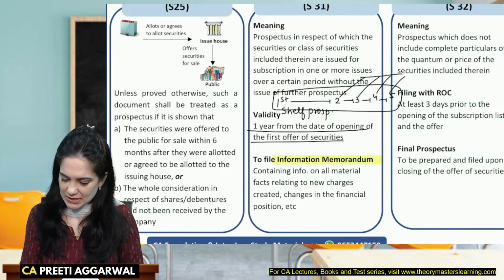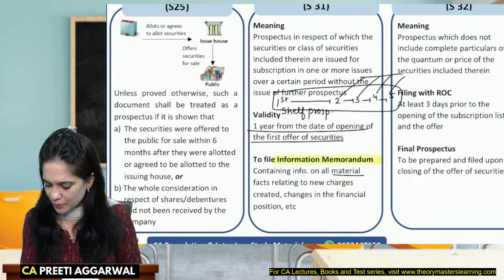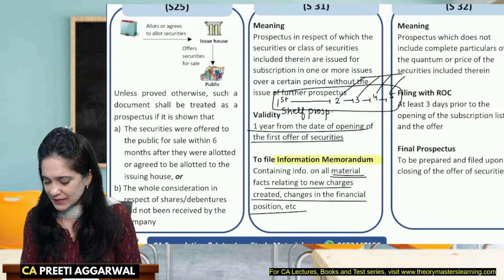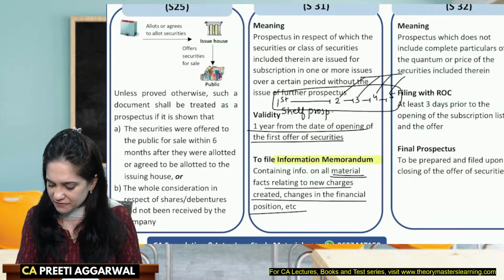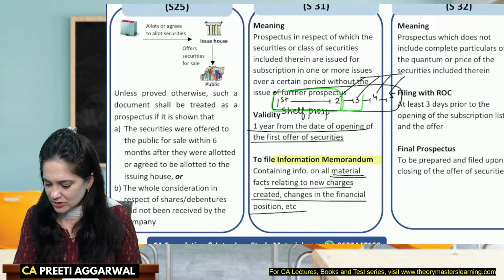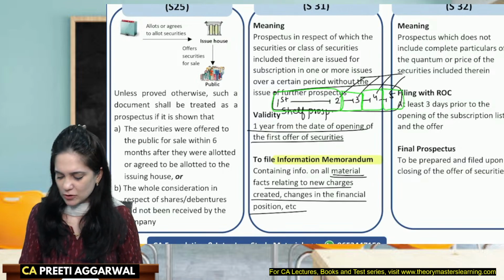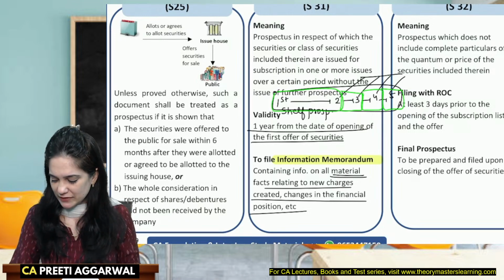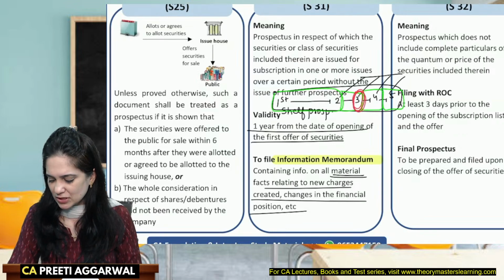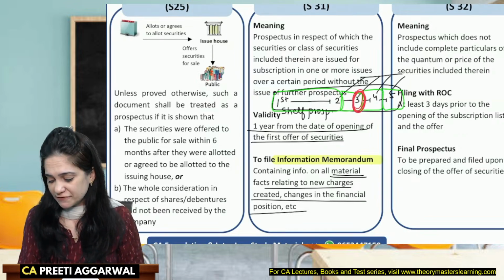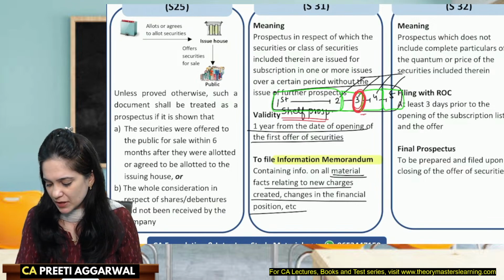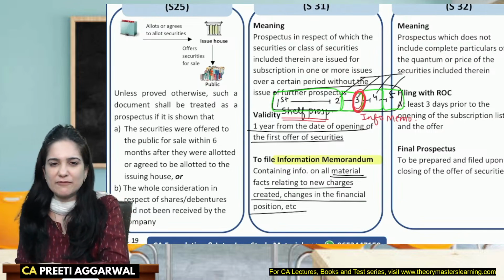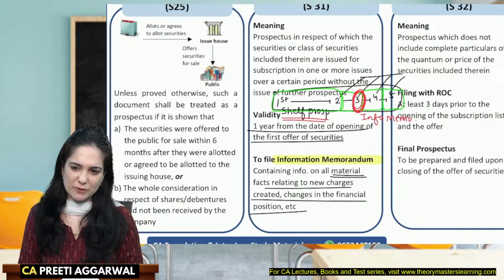Information memorandum is a document containing all the material. Material means important facts, changes relating to new charges created, changes in the financial position that have taken place between the first and second, second and third, third and fourth, fourth and fifth offer of securities. So if you are an investor and you want to invest, let's say at the third offer of securities, you will have to refer not only to the shelf prospectus but also the information memorandum. Or I can say that you need to refer not only to the information memorandum but also the shelf prospectus.